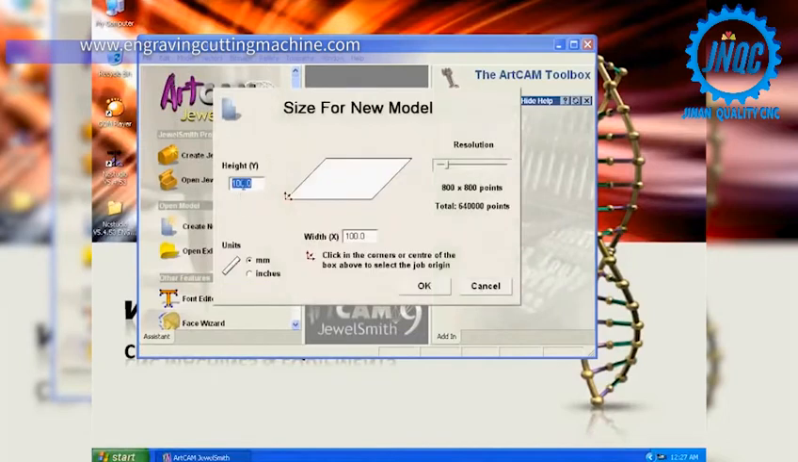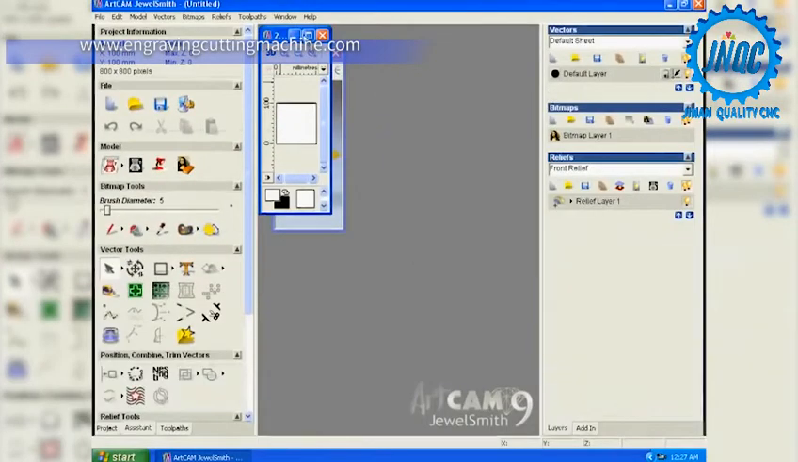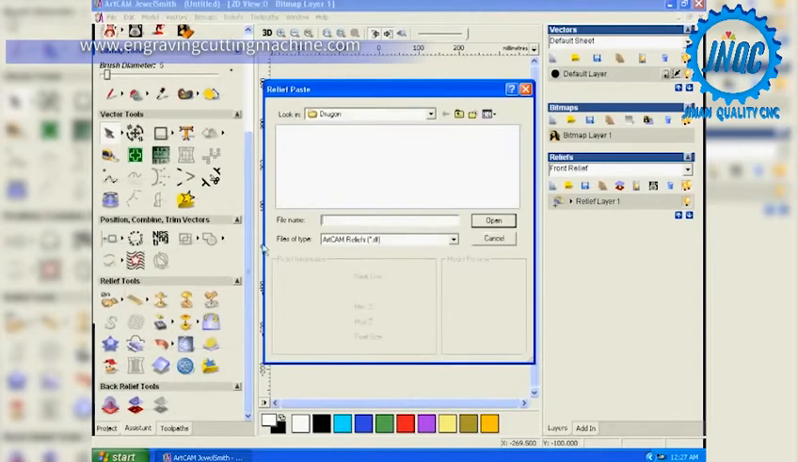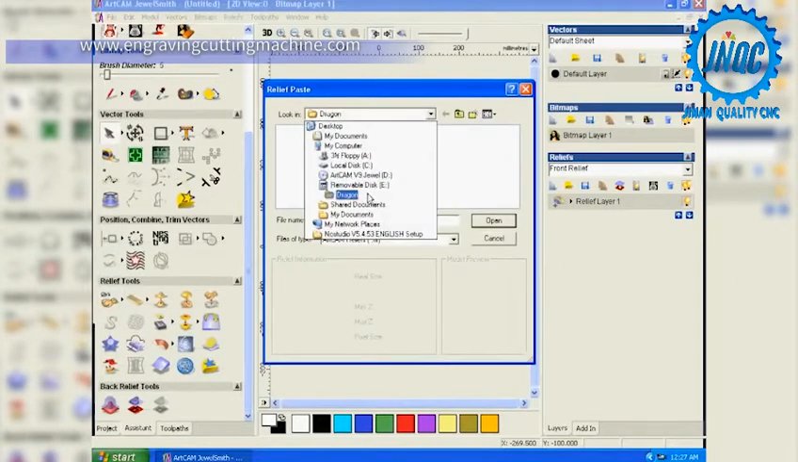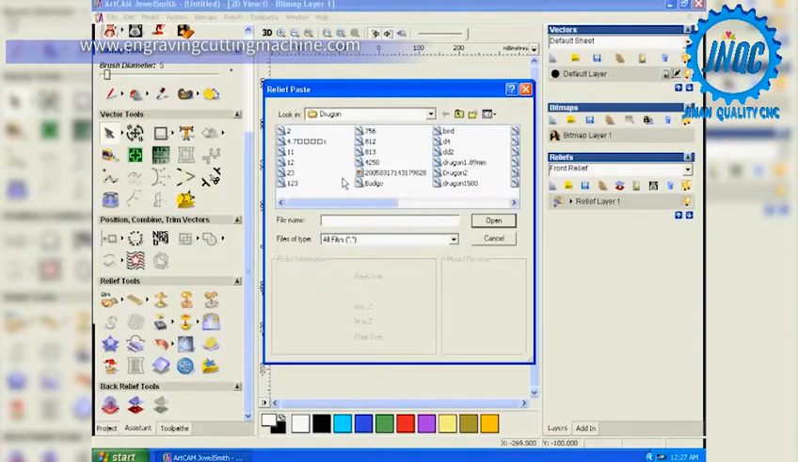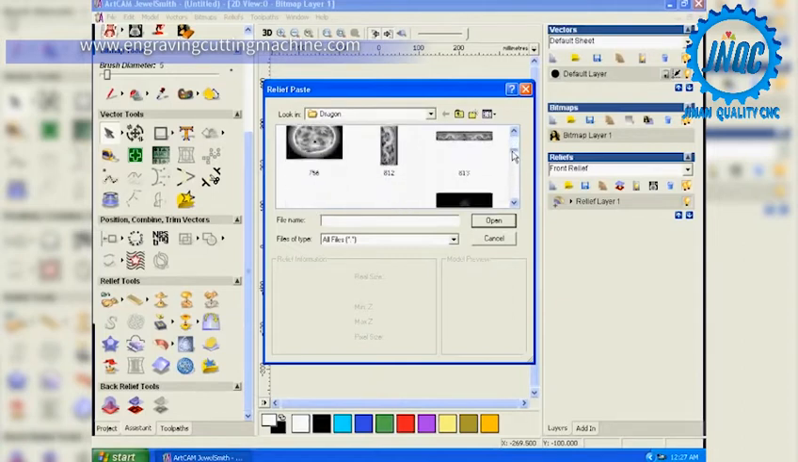Open new. Okay, let's do 100 millimeter. Okay, let's make a big one here. Okay, here's 2D, change to 3D. Okay, we're gonna get a picture. Let's see what picture do we have here. Let's see, all files. Let's get some simple picture. Maybe